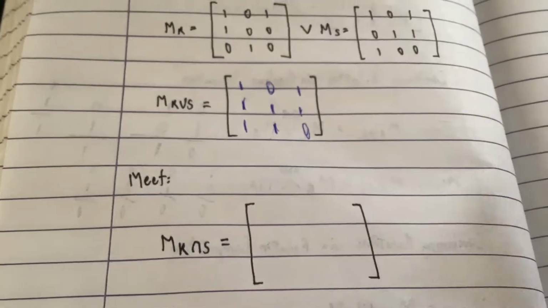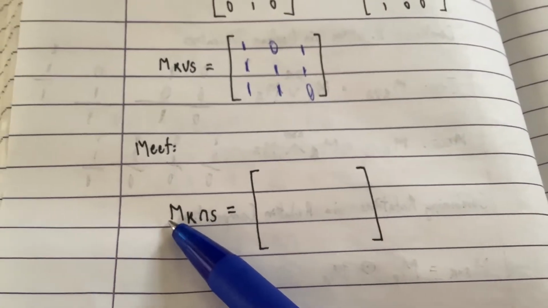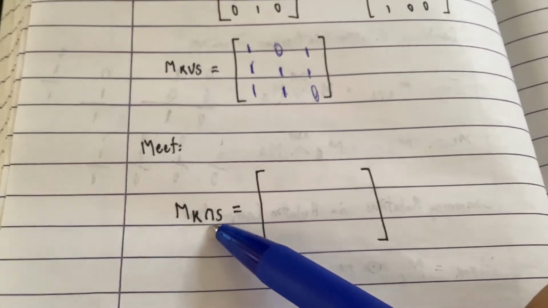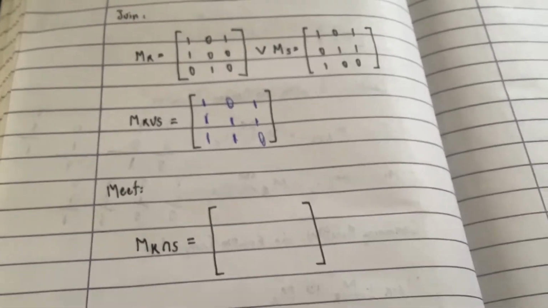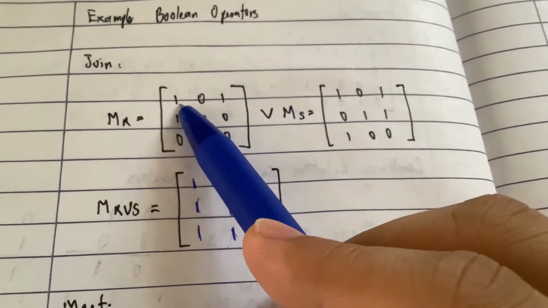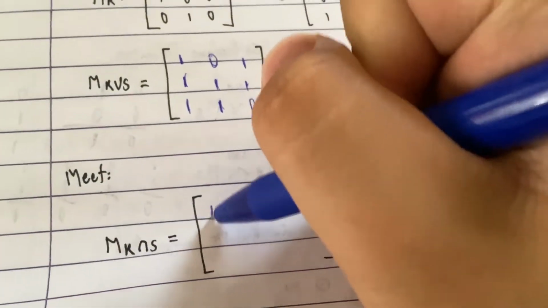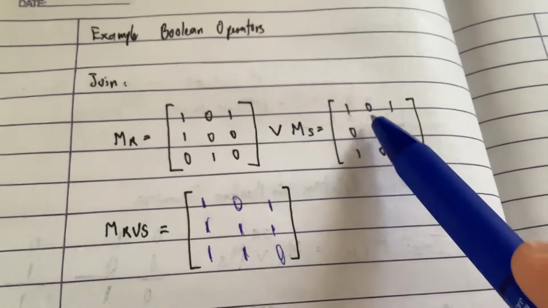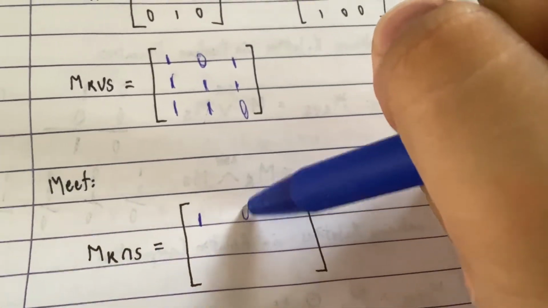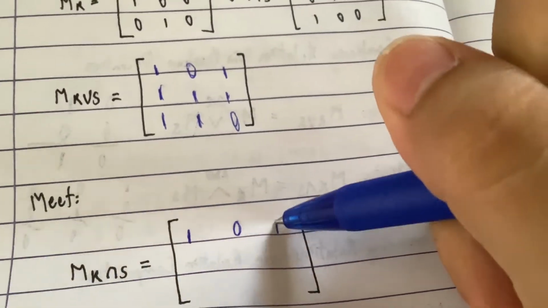Next, we will do meet. Meet is the and of it, right? If you remember and. So we want to find the matrix R intersection S, if that's how you read it. So basically, both of it has to be 1. So if this is 1 and this is 1, we write down 1. This is 0, and this is 0, we write down 0. This is 1, this is 1, we write down 1.